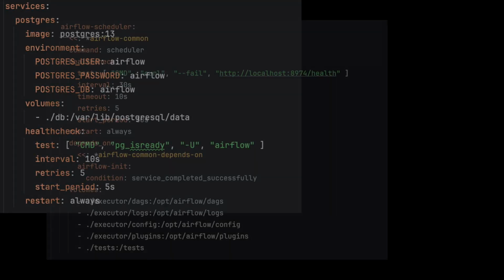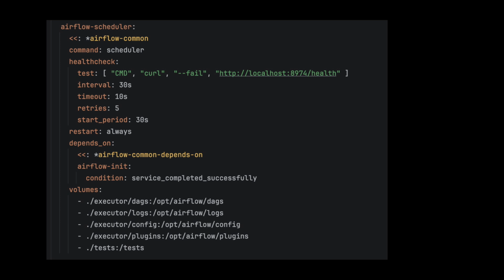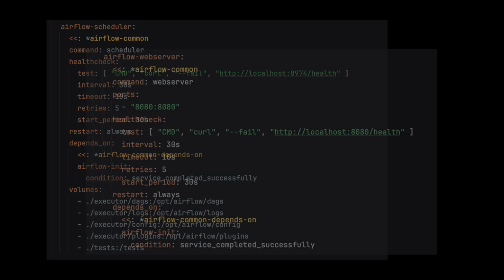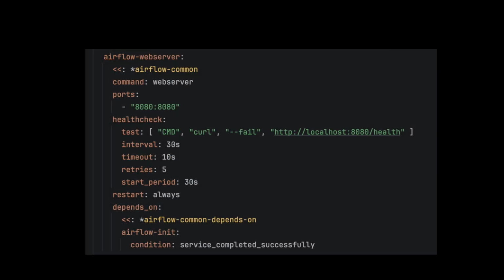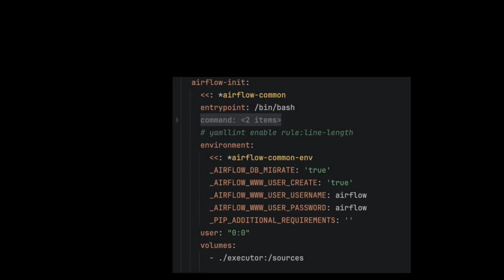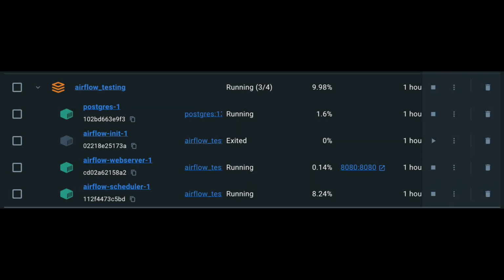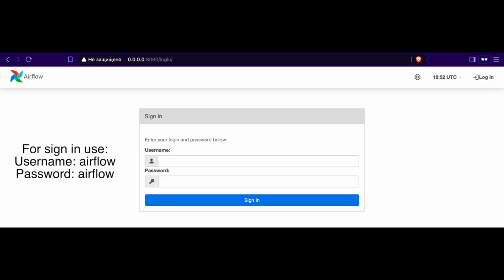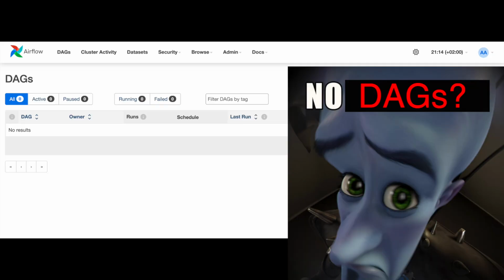Then, inside the Docker Compose file, we will define a Postgres database, a scheduler container, which schedules DAGs and also runs them, a web server container, which allows us to use the Airflow UI, and an init container, which is responsible for bootstrapping. Once you run docker compose up, you should see these containers running and be able to access the Airflow UI at localhost 8080. After logging in, you'll notice that currently we don't have any DAGs, so let's create one.